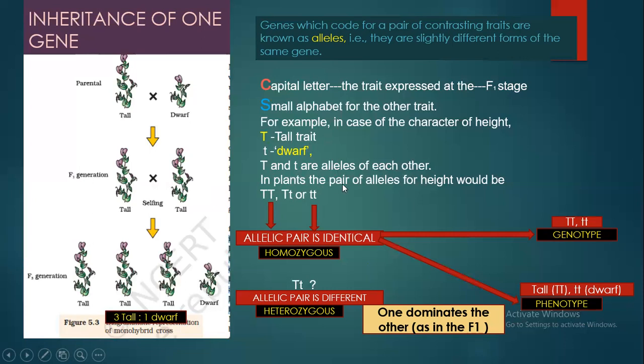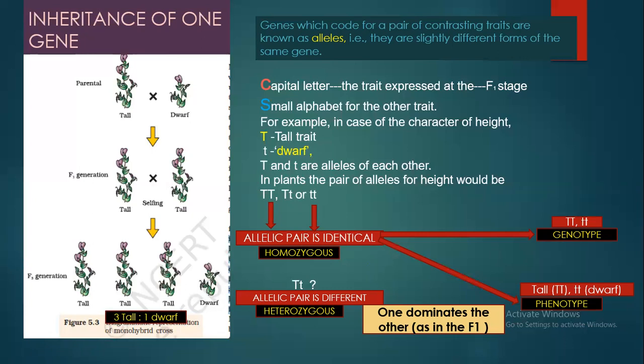And if in a plant the pair of alleles are exactly identical, they are called homozygous. And this represents the genotype. Genotype is nothing but the genetic constitution of an organism. The pea plant is a diploid organism, so the offspring or the parent will have two genes for a particular trait.